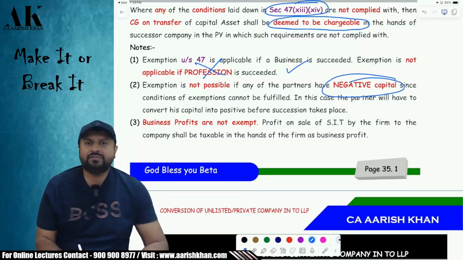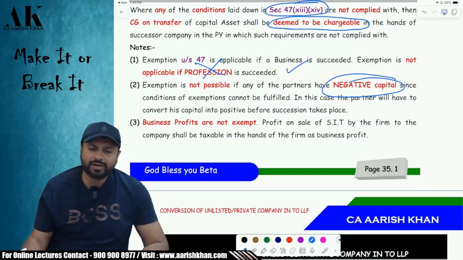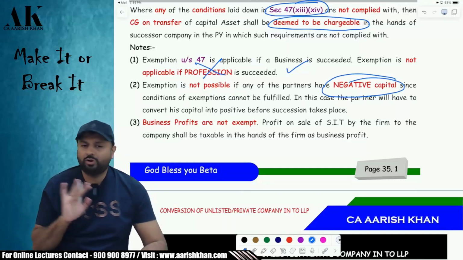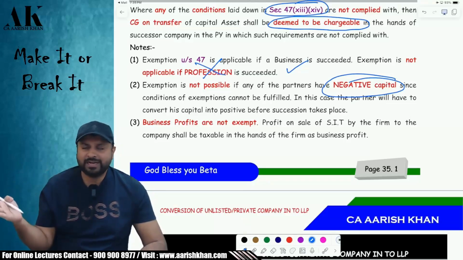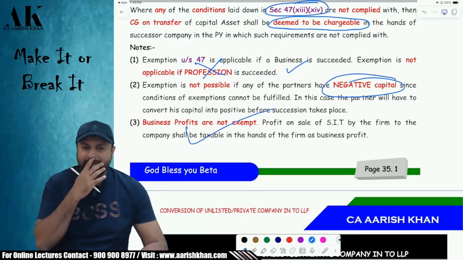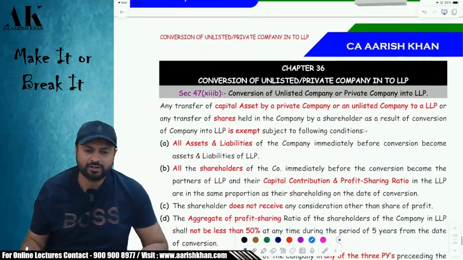What if the business profits are transferred? What if the stock in trade is transferred? Is that also exempt? No. Stock in trade is not exempt. Stock in trade, if it is transferred by a predecessor to a successor, then that is taxable under the income tax law. Okay, I hope it is clear to all of you.